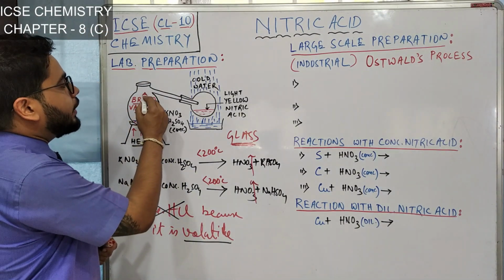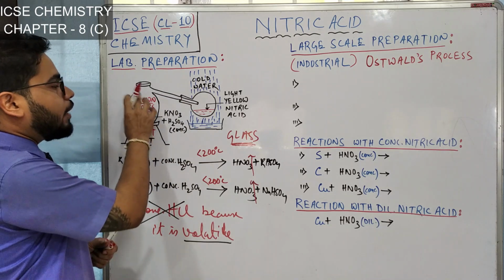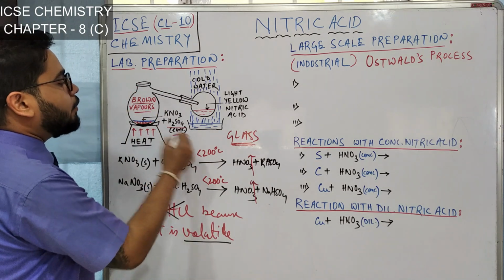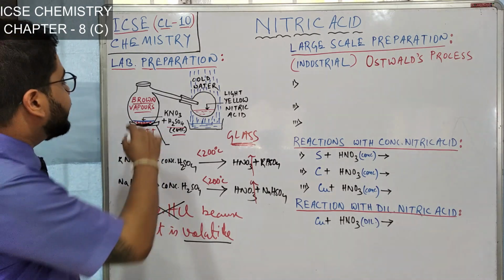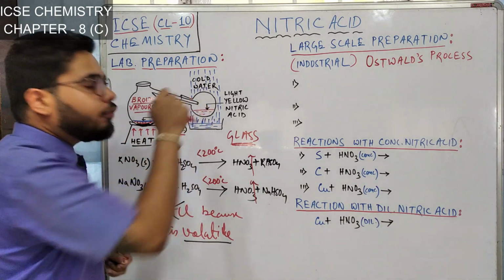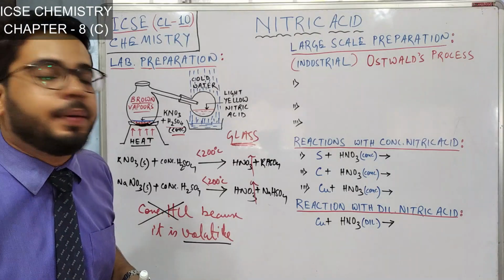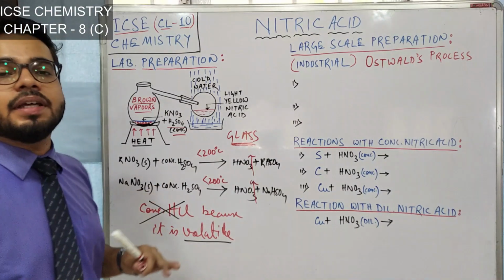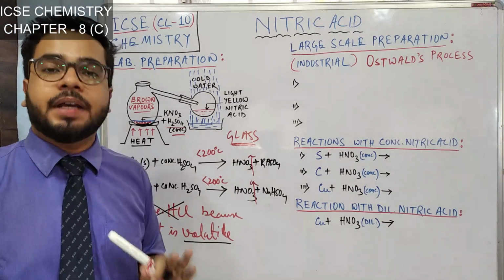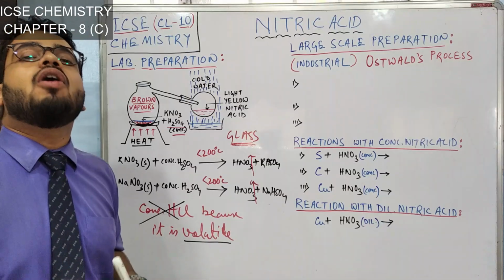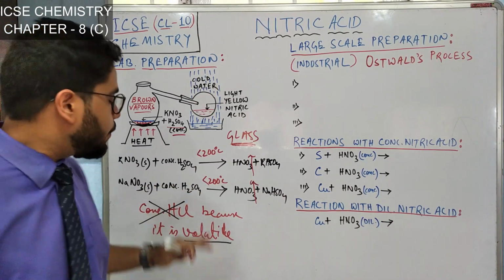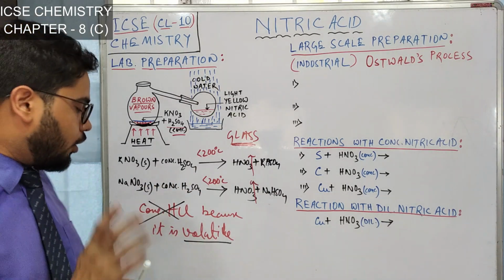Because when you are preparing nitric acid, if the acid you are using is volatile, then with nitric acid that acid will also come. So that will create a problem in the separation. So you understood? You have to mention concentrated sulfuric acid is used because it is non-volatile or least volatile. Concentrated hydrochloric acid cannot be used because it is volatile. I hope it is clear.